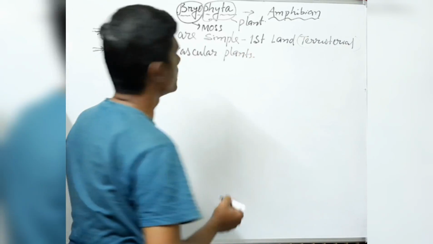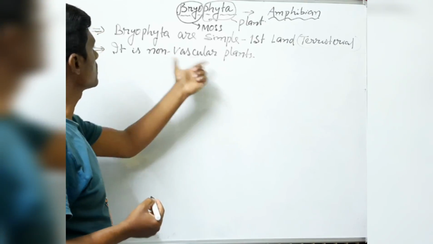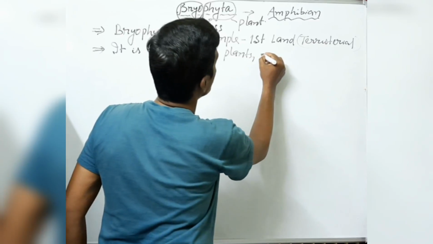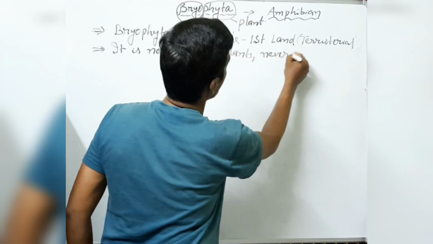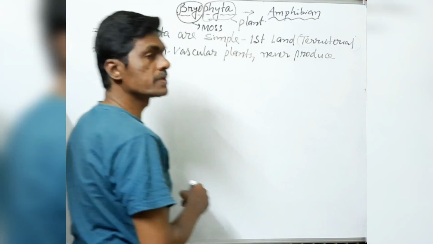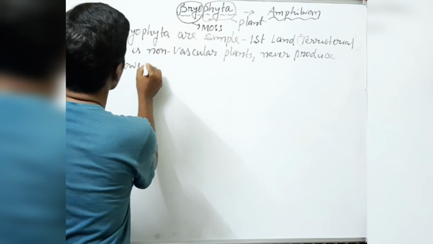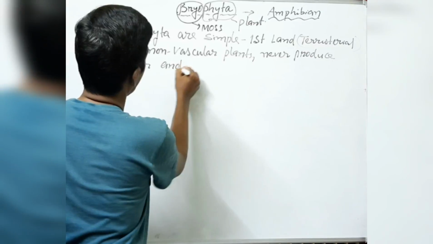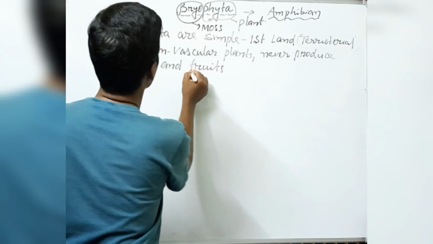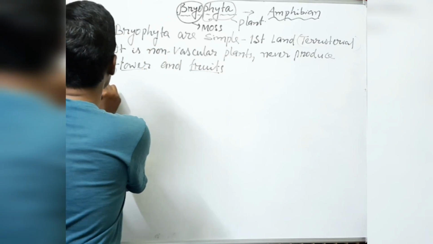They will ask this bit question in the NEET examination: are bryophytes vascular plants or non-vascular plants? Then we can write non-vascular plants. And afterwards, they never produce flowers and fruits. Flowers and fruits are absent in bryophytes. So next we can discuss the following.